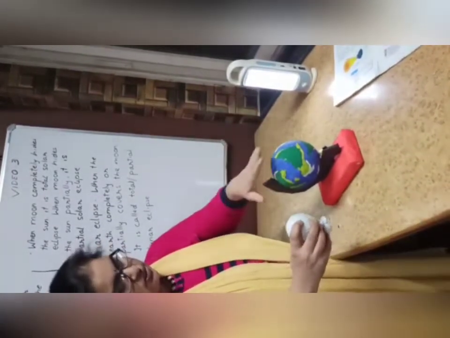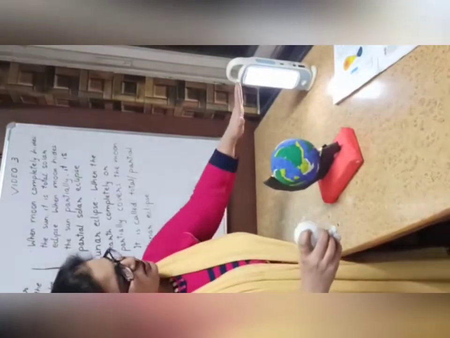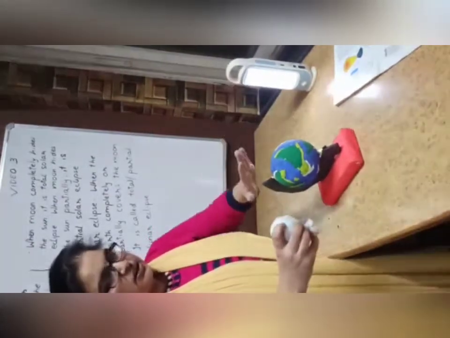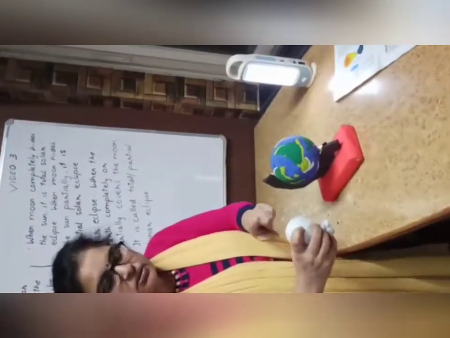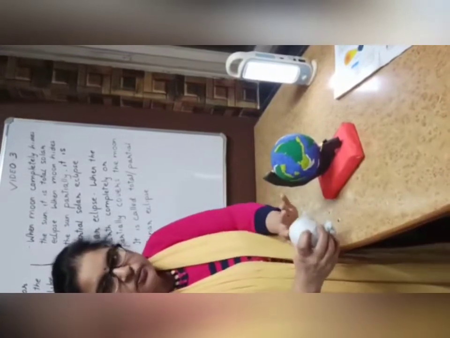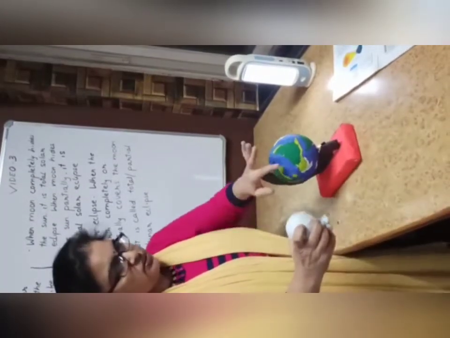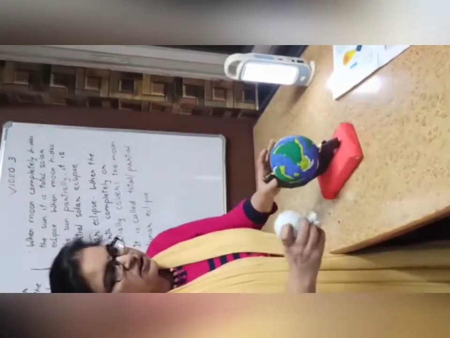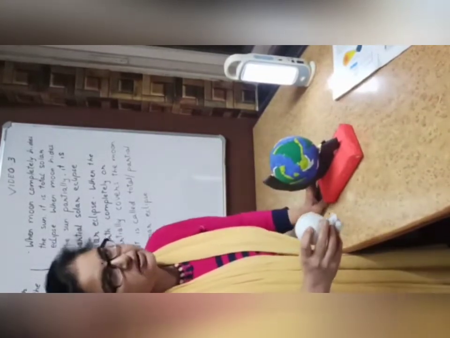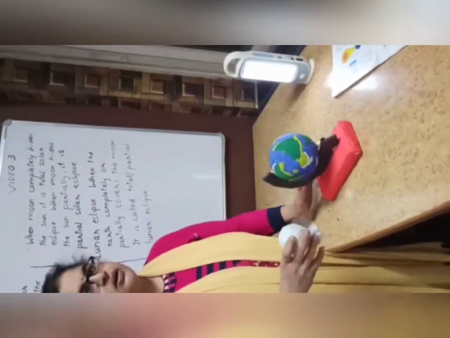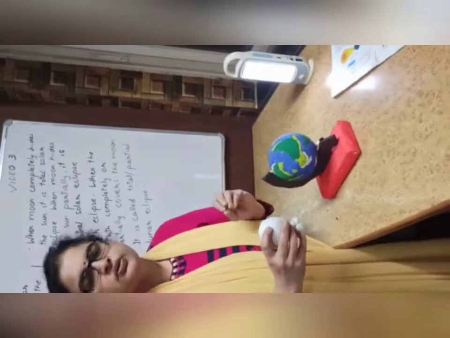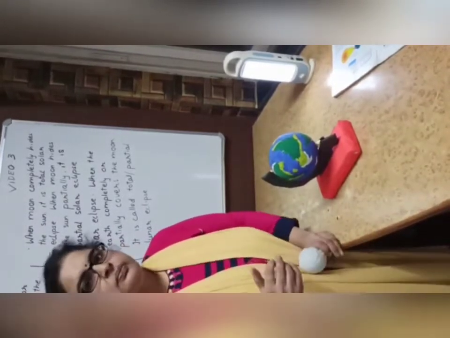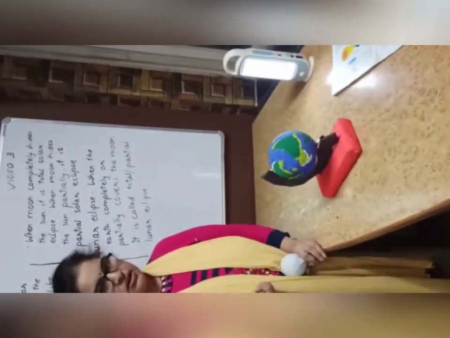So the moon does not have the sunlight. Earth is blocking the light. So we can say the moon is not visible to us. Okay. When the whole moon is not visible, that is a total lunar eclipse. If part of the moon is not visible, that is a partial lunar eclipse.